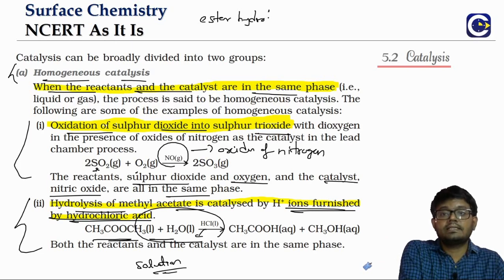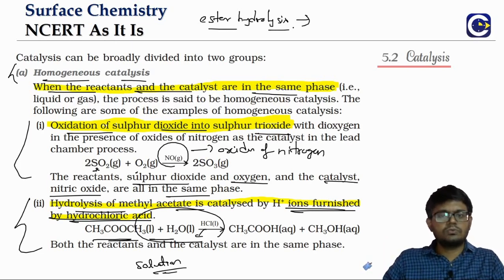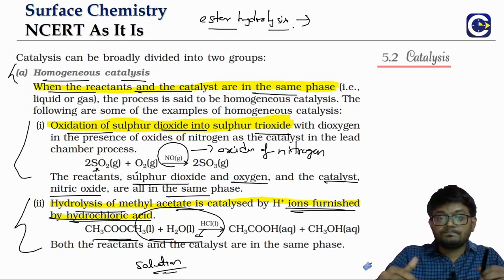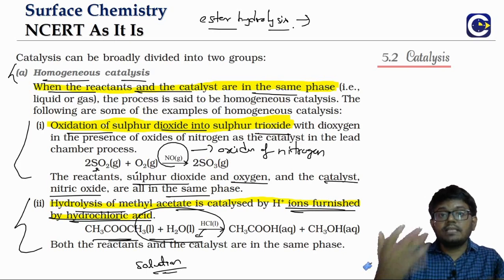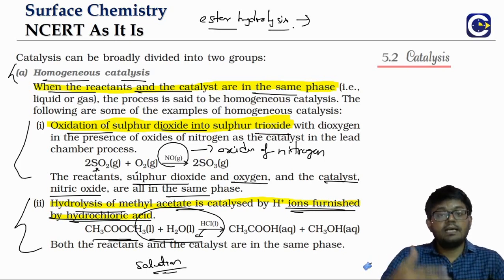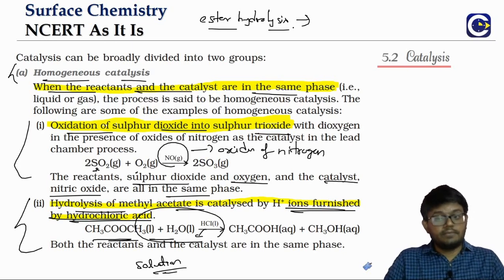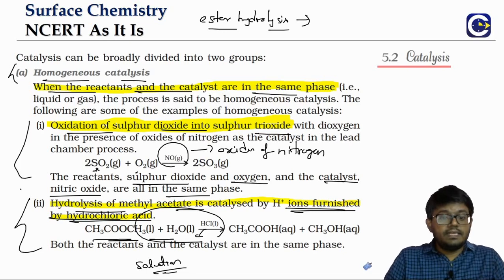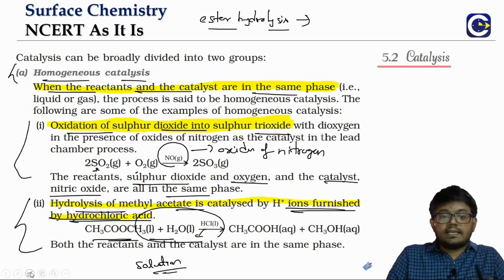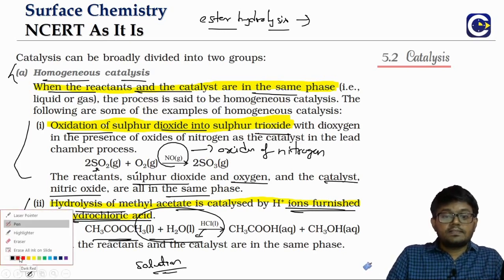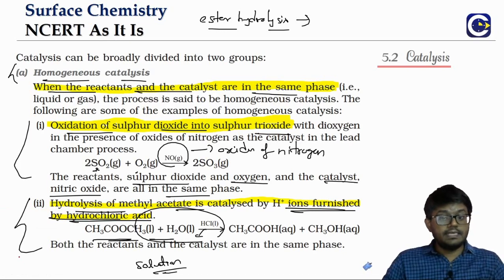Now just remember this, the ester hydrolysis. This can be another interesting question. I think we have it as one of the in-text questions. Why will the ester hydrolysis initially happen slowly and then increase in rate after some time? Means as the reaction is proceeding, the rate of the ester hydrolysis will increase over a period of time. The reason is very simple. The reaction is catalyzed by what? H plus ions, which will be coming from the HCl.